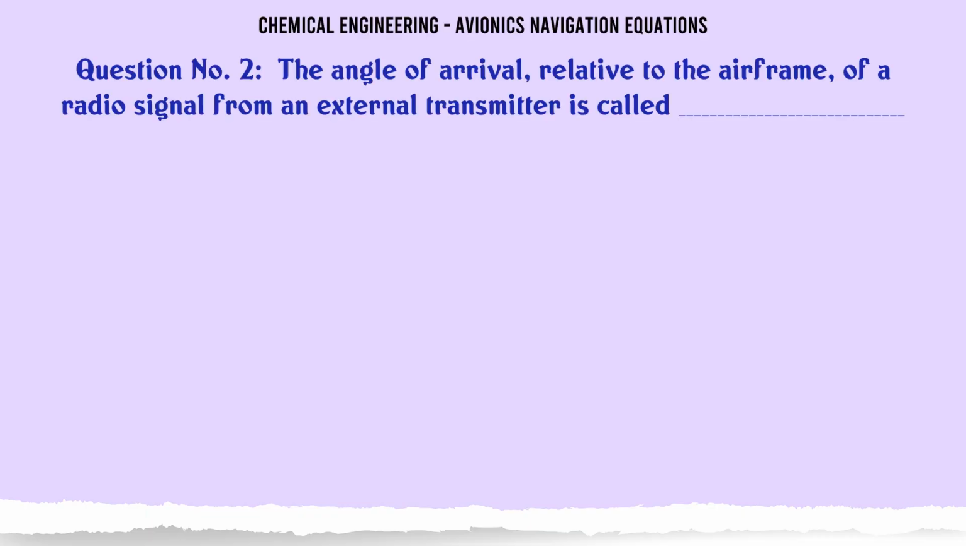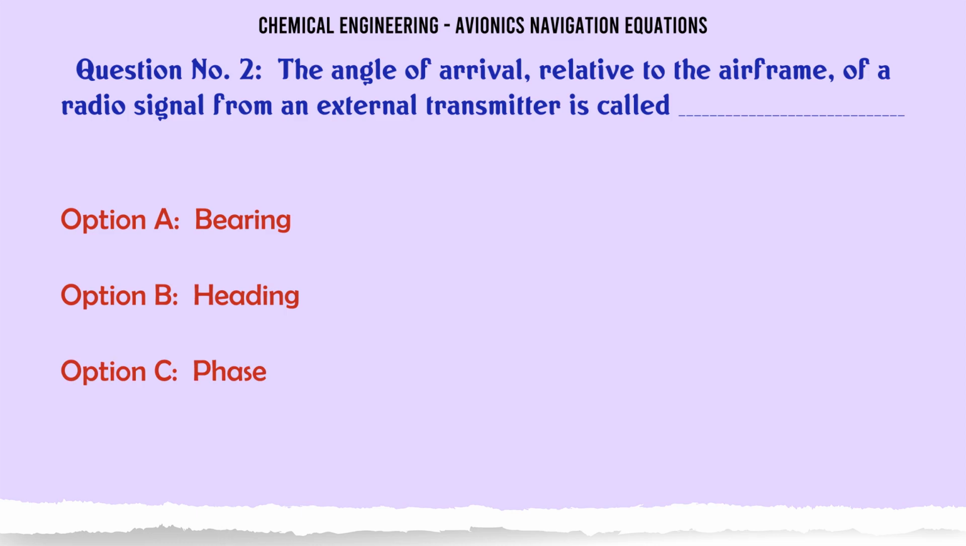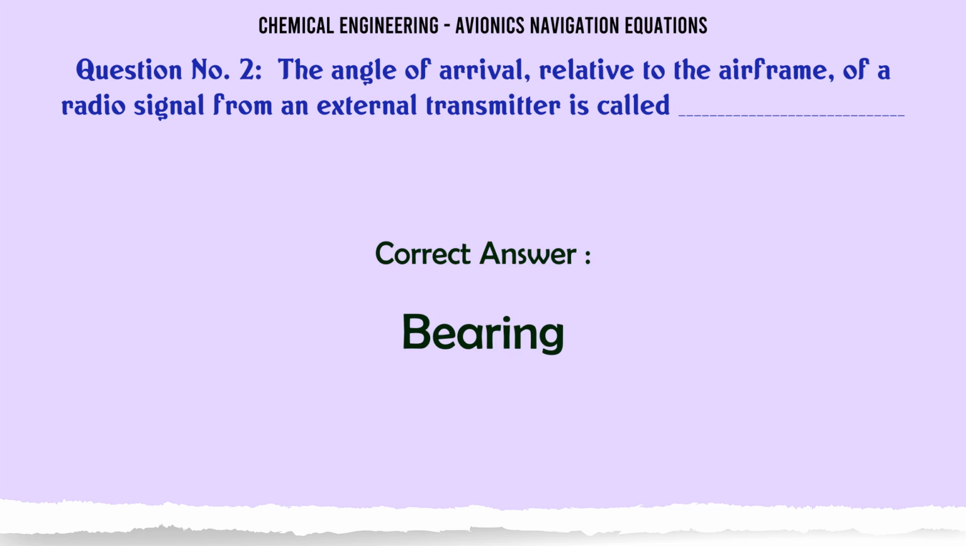The angle of arrival relative to the airframe of a radio signal from an external transmitter is called A. Bearing, B. Heading, C. Phase, D. Approach angle. The correct answer is bearing.